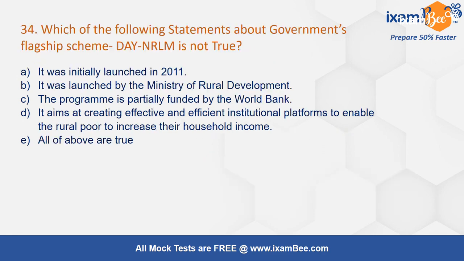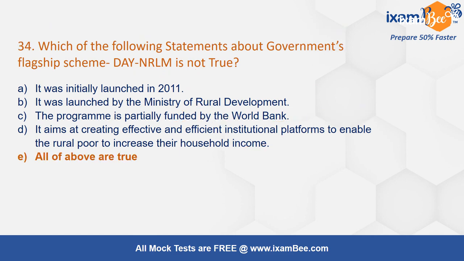Which of the following statements about the government flagship scheme DAY-NRLM is not true? DAY-NRLM was launched in 2011, correct. It was launched by the Ministry of Rural Development, yes. It is primarily funded by the World Bank. It is also true. It aims at an effective and efficient institutional platform to enable the rural poor to increase their household income. True. All of the above. Of course, that becomes the right answer here.